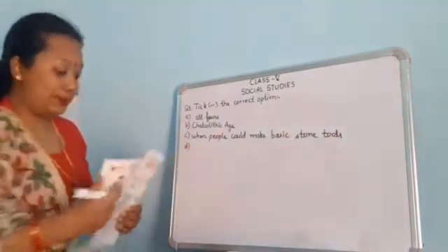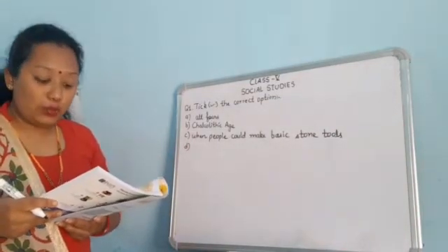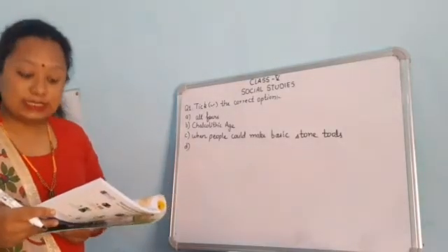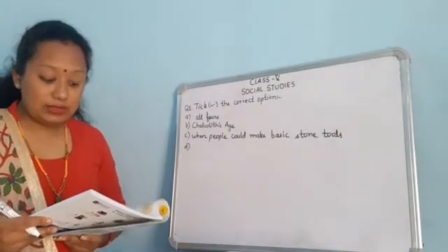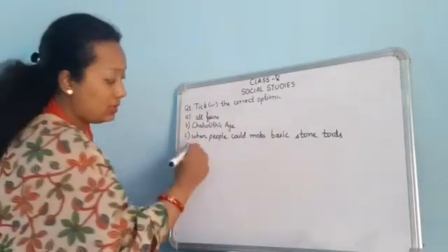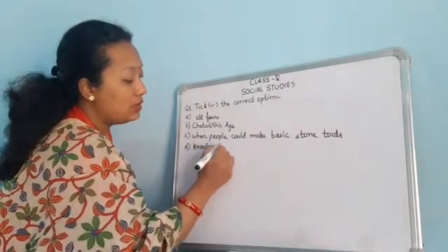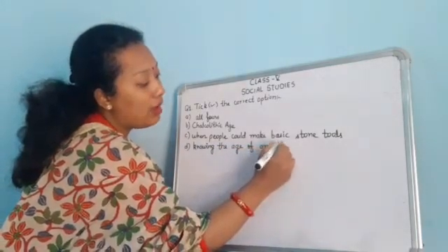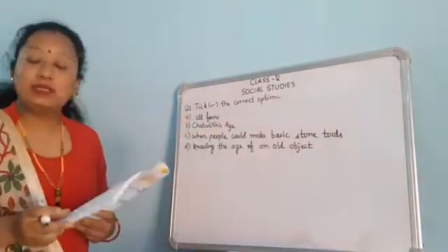Then number D is carbon dating. Carbon dating, it is a technique of what? Knowing the age of an old object, counting branches of a tree, chiseling stones, or making red and black slipware. So carbon dating is the technique of knowing the age of an old object. To know how old the object is, this technique is used.